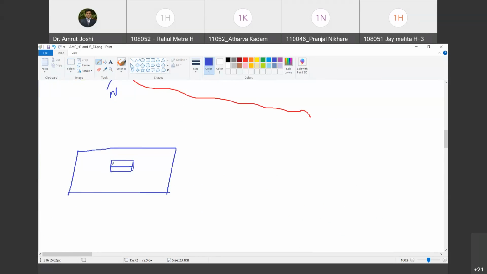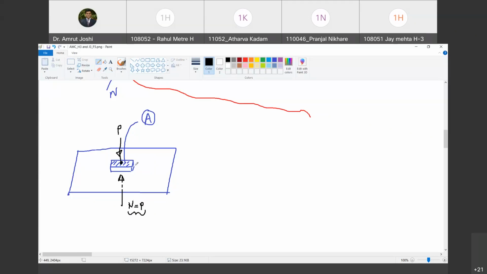Now imagine that this is a tabletop on which you have kept a duster, like this, and the bottom surface of the duster is in contact with the tabletop. That area is A. We will neglect the masses of both objects. We assume the duster doesn't have a mass, but you apply force P here. It is easy to understand that the normal reaction is also going to be equal to P, because equilibrium is satisfied.